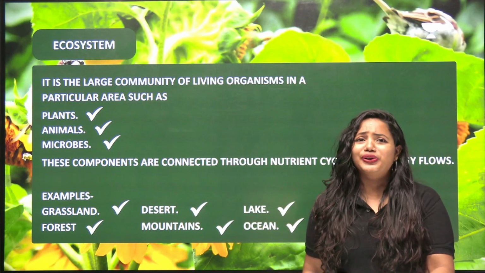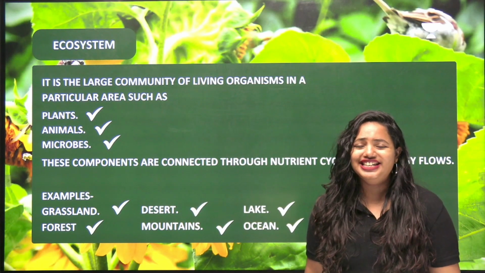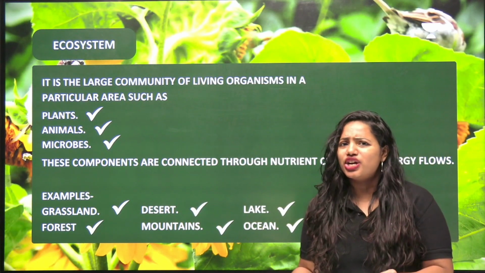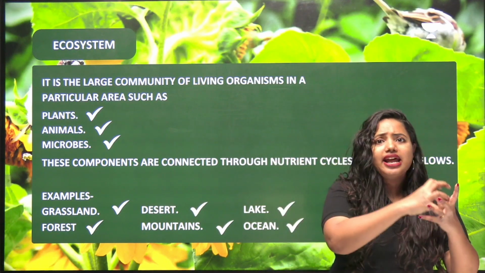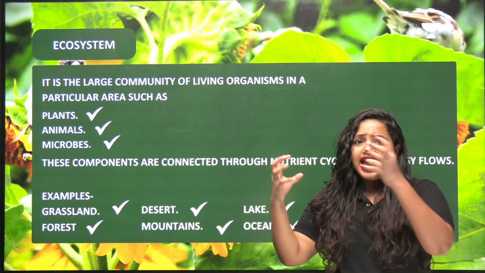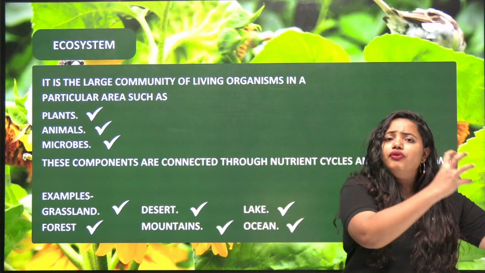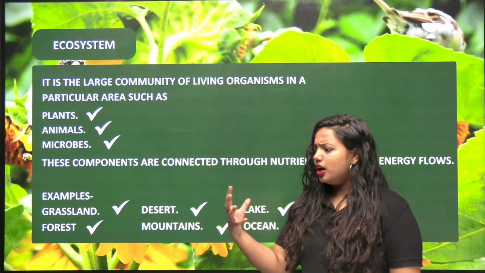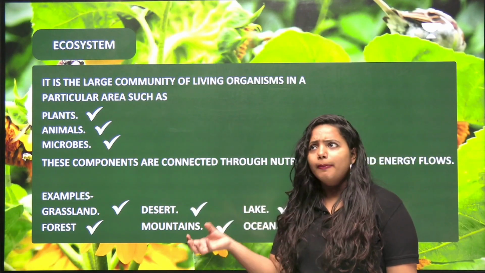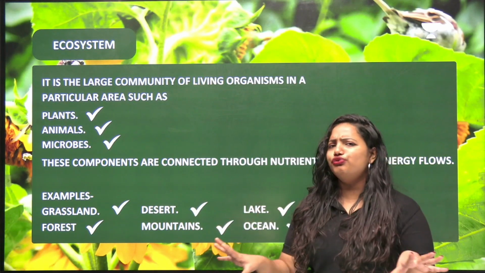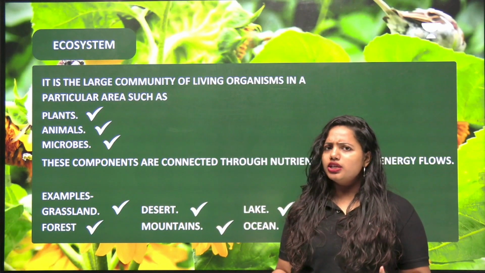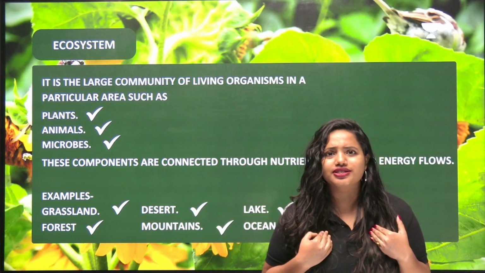How? We know that the food chain is very important, right? Yes. So through the food chain, what is actually happening? One organism is eating another organism so that energy can be transferred from one organism to another. If I talk about plants, plants are producers. They can make their own food through photosynthesis. But we are consumers.